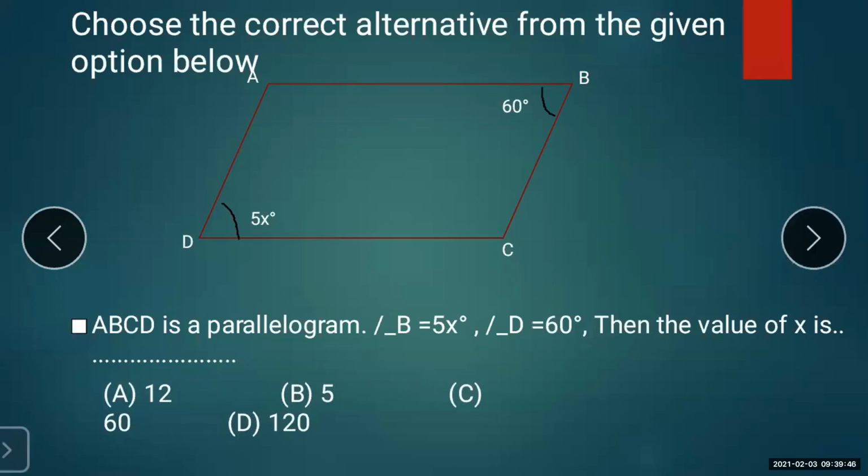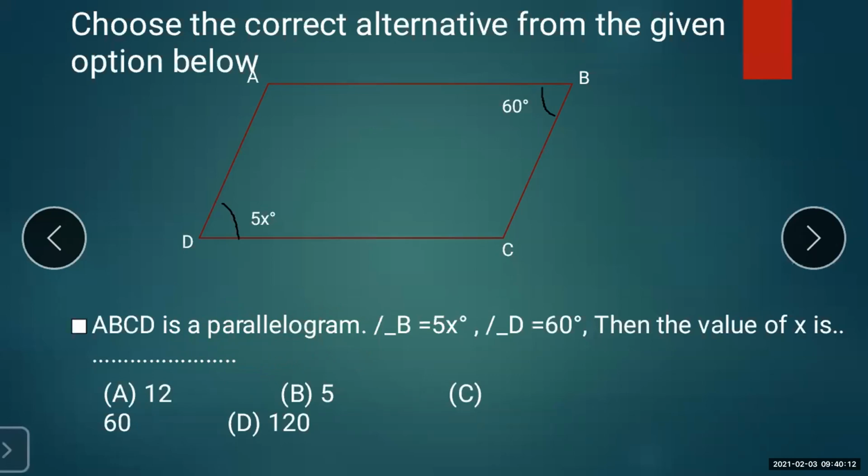Now, as I told you, you will be getting four options. How will you get this answer? Once it is given that this is a parallelogram, and we know the properties of a parallelogram as well as the test for the parallelogram, we can solve this question.